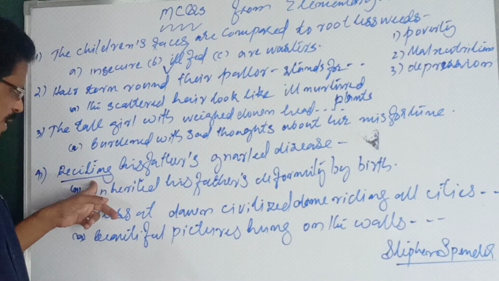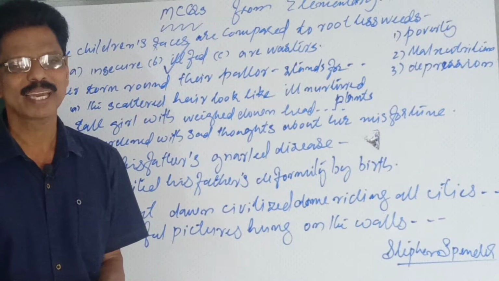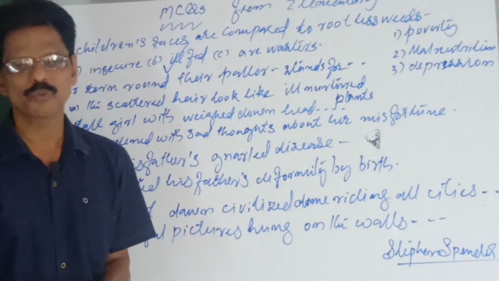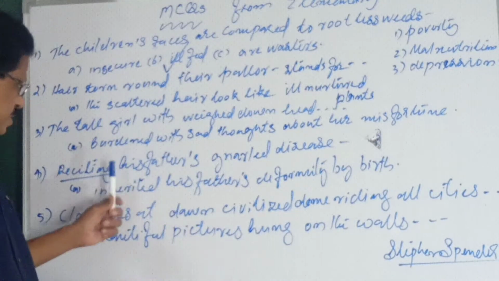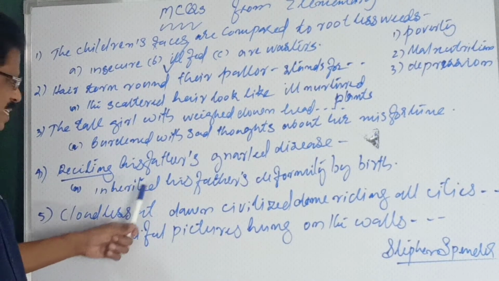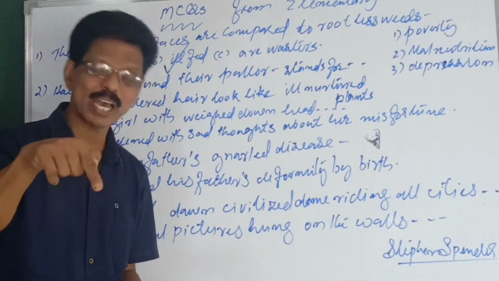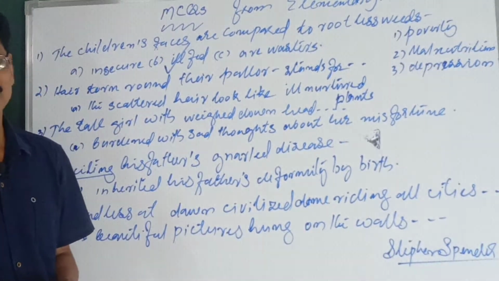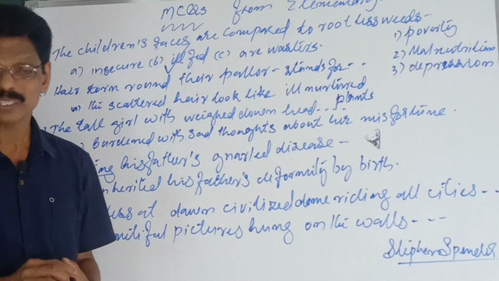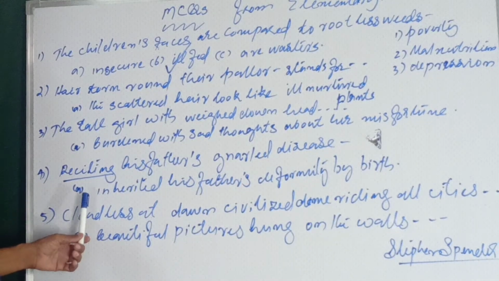He is reciting his lesson from his desk as well as he has inherited the deformity from his father. So reciting his father's gnarled disease stands for the meaning that he has inherited his father's deformity by birth. It can also stand for the fact that he is reading his lessons from his desk. It can stand for both. Okay, now next question.